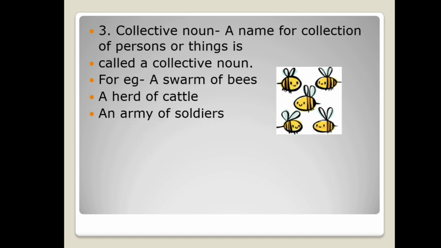Next kind is collective noun. A collective noun is a name for a collection of persons or things. For example, a swarm of bees or a herd of cattle, an army of soldiers. So these are examples of collective nouns.